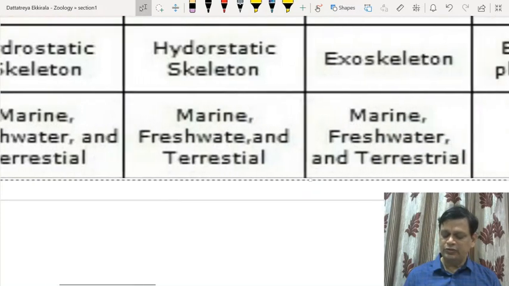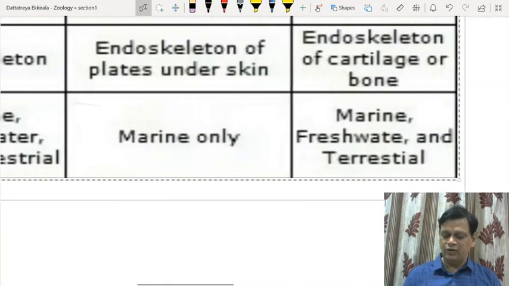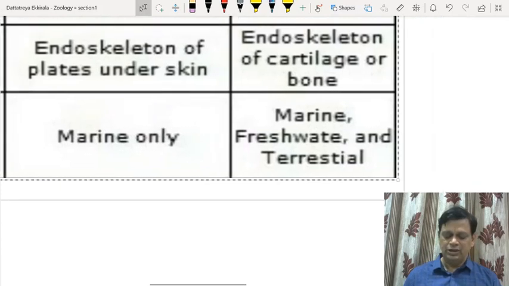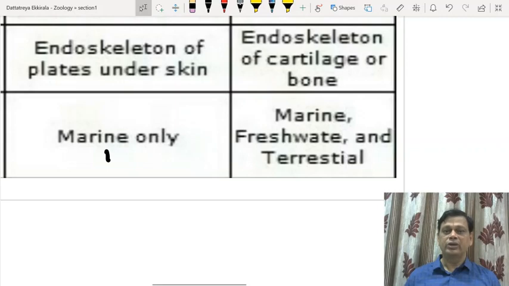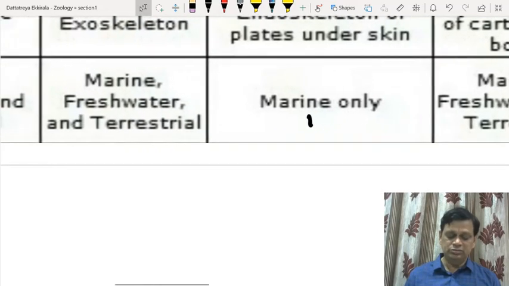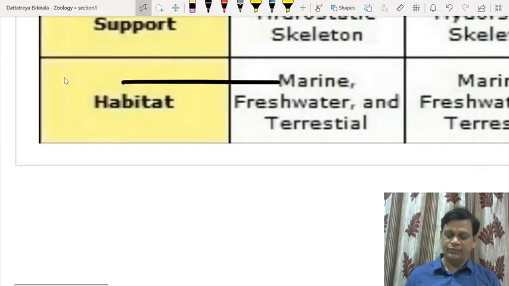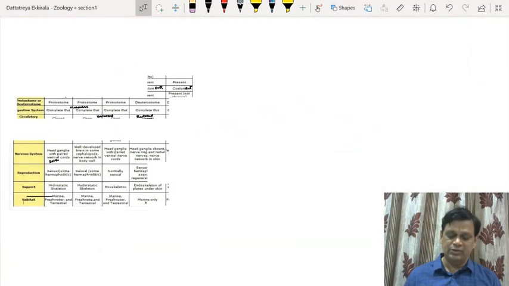Among these groups, what are the only exclusively marine forms? You see here, Echinodermata is exclusively marine, whereas both marine and freshwater varieties are seen in other groups, right? This is about habitat.